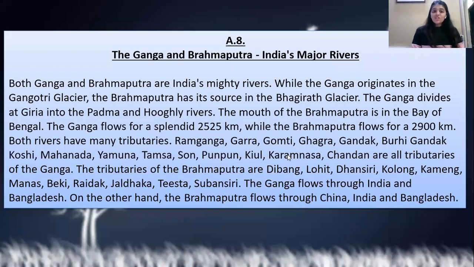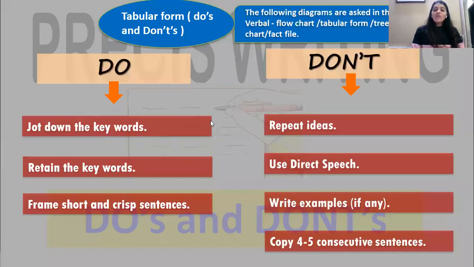Now let us see the next form of tabular, that is do's and don'ts. Now, how do you form the table of do's and don'ts? You have to jot down the keywords. You don't have to write the complete statement. I say, I have a do's and don'ts table in front of every temple. Then when you move inside a train, you have a tabular form of do's and don'ts saying what you are supposed to do and what you aren't supposed to do.